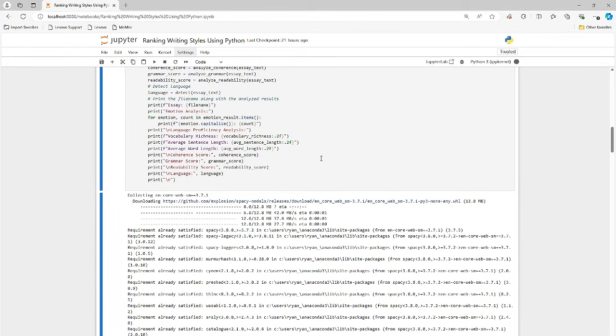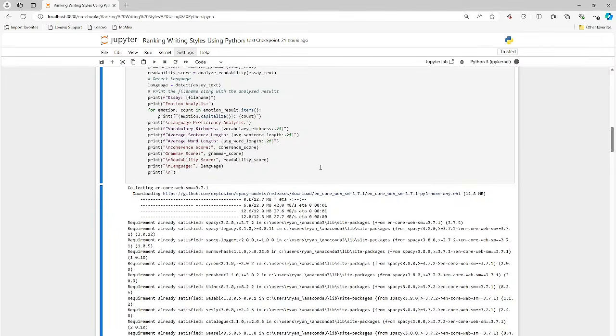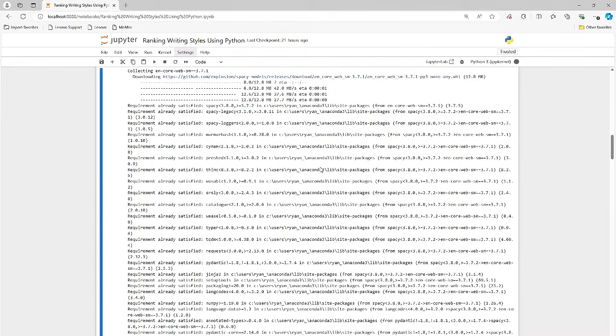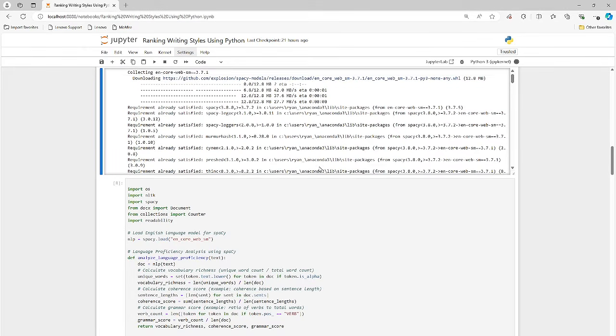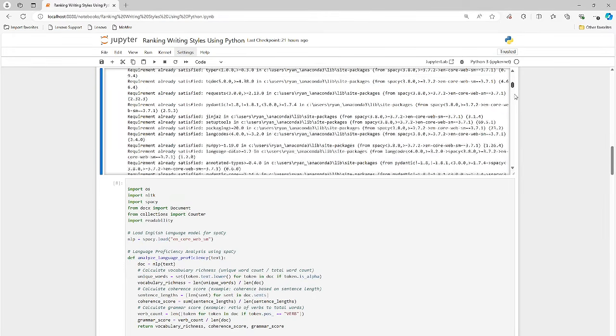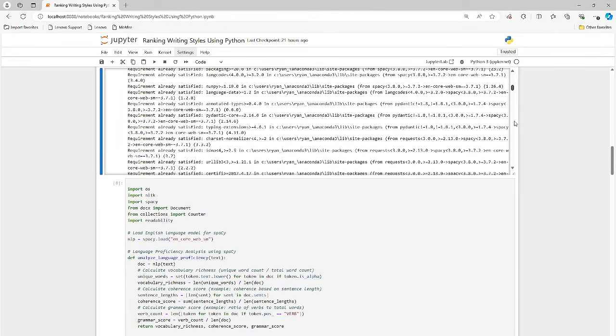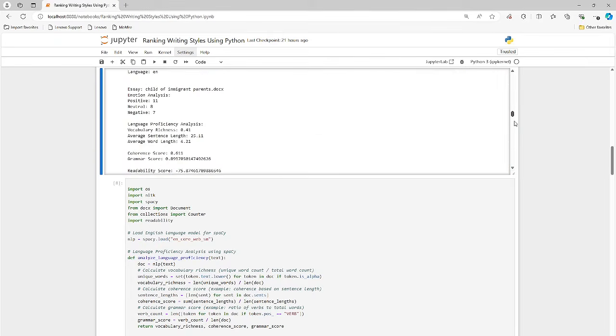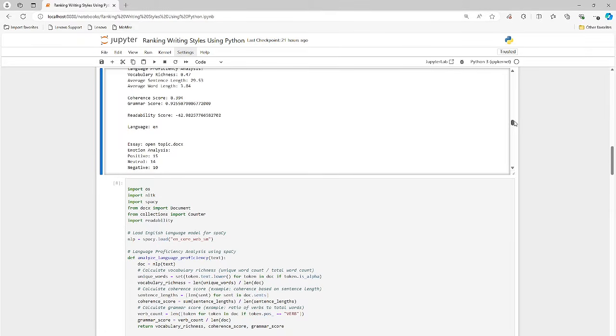We have a couple of notifications, no errors or anything. I think a warning, and spaCy is very verbose. It's giving us a bunch of information here, which is honestly kind of useless. If I was running this in a professional production setting, I might look into turning this off. That's fine. There's a couple of warnings. Okay, so we got what we want.